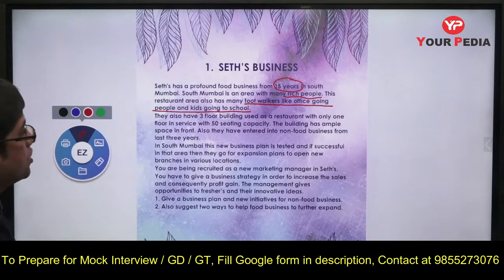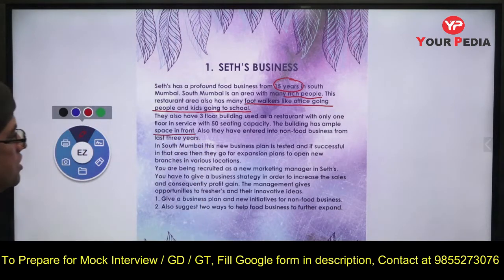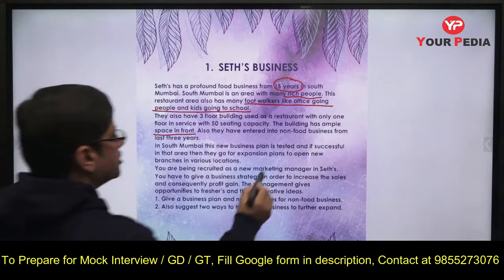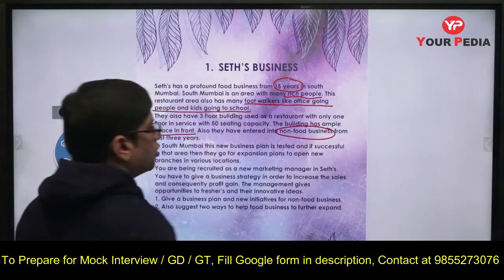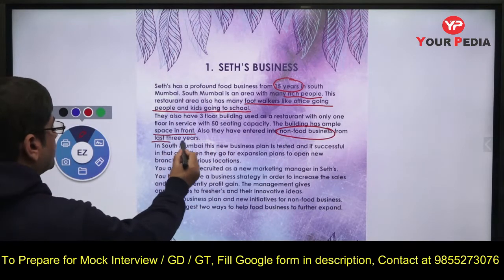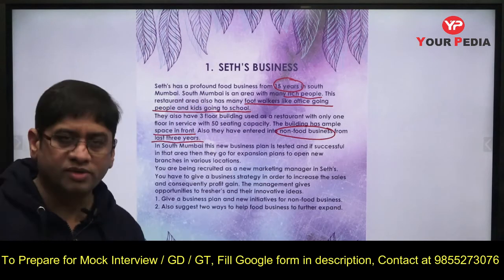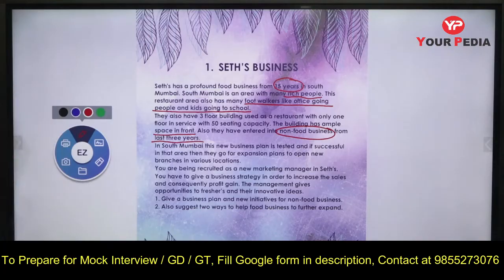Now there is a 3-story building of the restaurant. Only one floor is in service with 50 seating capacity, and it has ample space in front. There is some space in front as well. Now they have also entered into non-food business, right? From the last 3 years. So they are already running some business. In South Mumbai, this new business plan is tested, and if successful, then he will expand it to others. So he has already started some non-food business for the last 3 years.